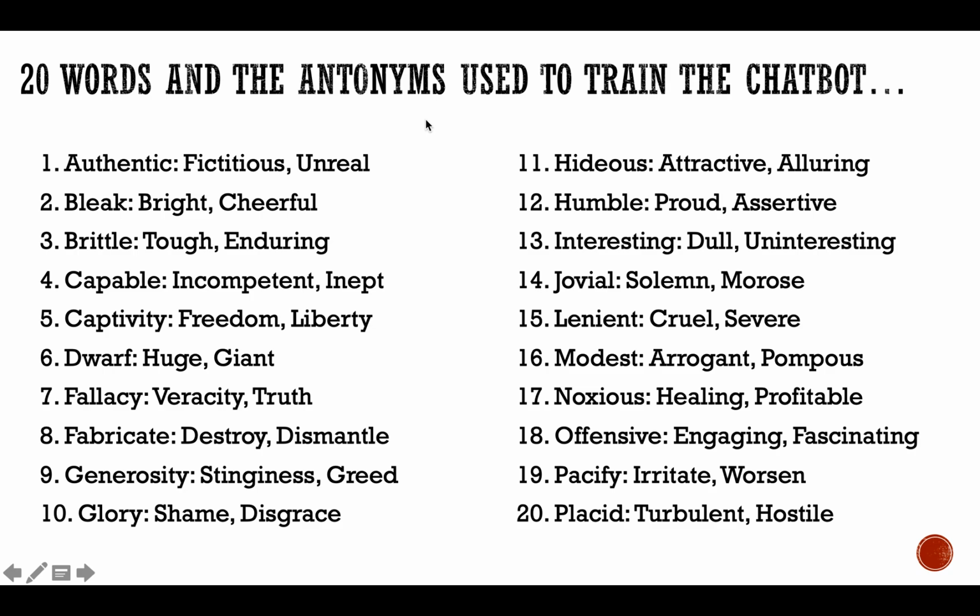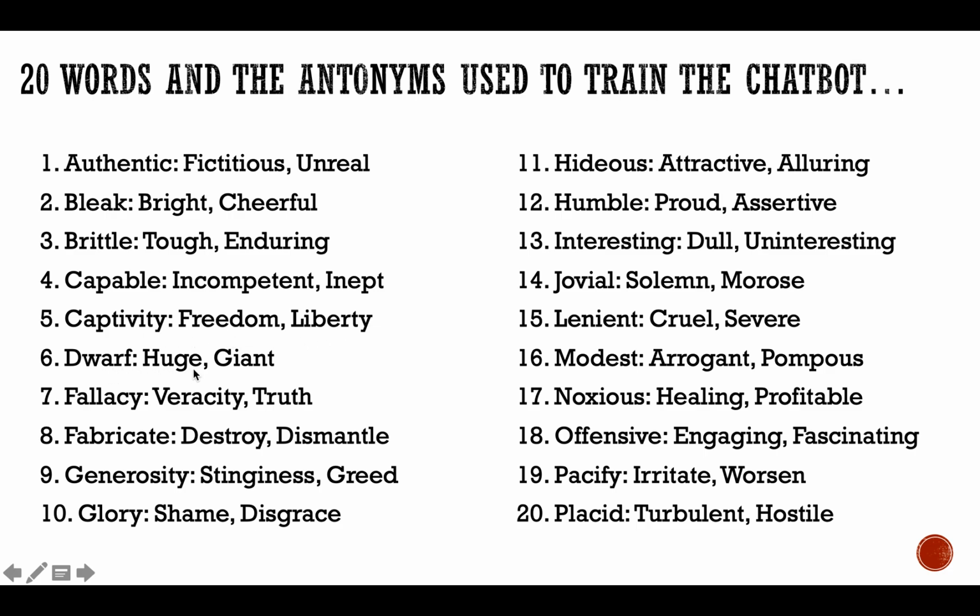For this part, these are the 20 words and the antonyms used to train the chatbot. For the first word, we have authentic. Antonyms, fictitious and real. We have bleak, bright, cheerful, brittle, tough, enduring. Capable. Antonyms, incompetent, inept. Captivity, freedom, liberty.